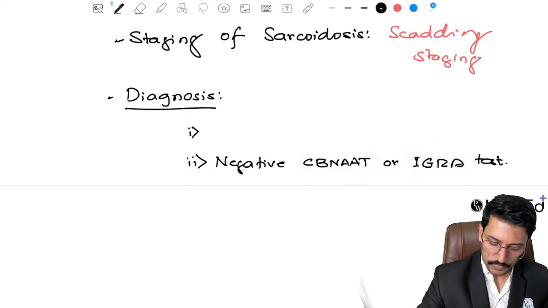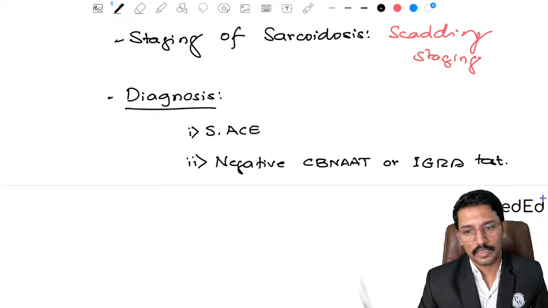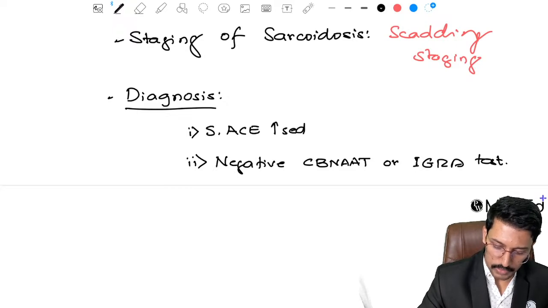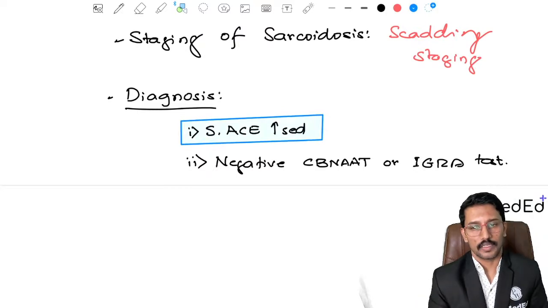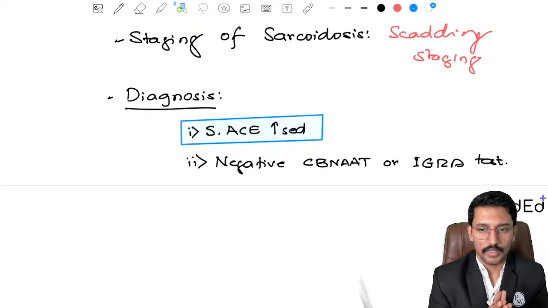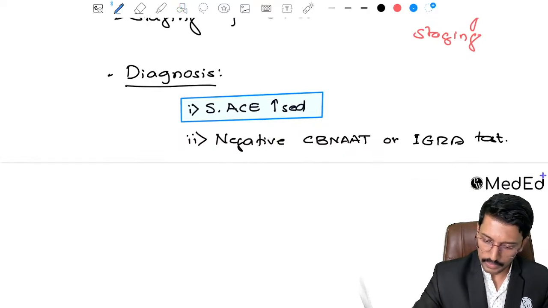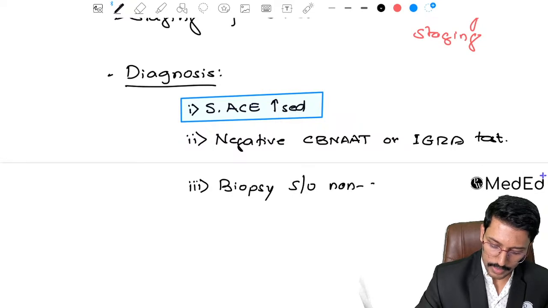Okay. Then second, serum ACE levels, serum angiotensin converting enzyme levels, right? They will be increased in patients with sarcoidosis. So in one of the previous FMGE exams, they asked: in which of the following conditions will serum ACE levels be elevated? Your answer should have been sarcoidosis if you knew the diagnostic criteria. Okay. Then the third diagnostic criterion that is required for the diagnosis is the biopsy suggestive of non-caseating granulomas.